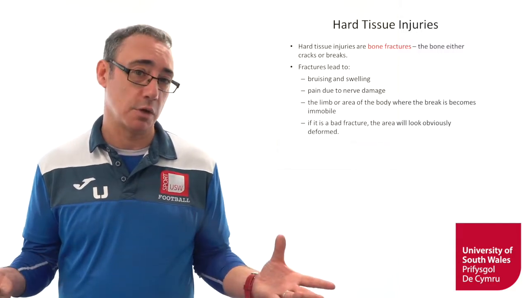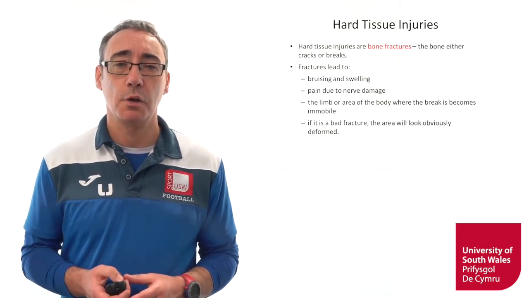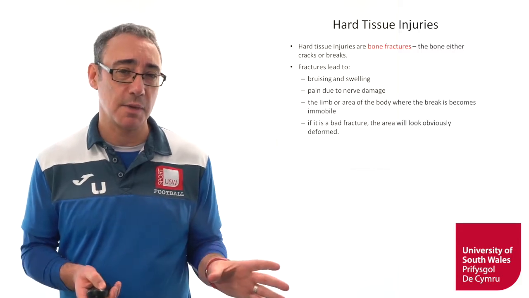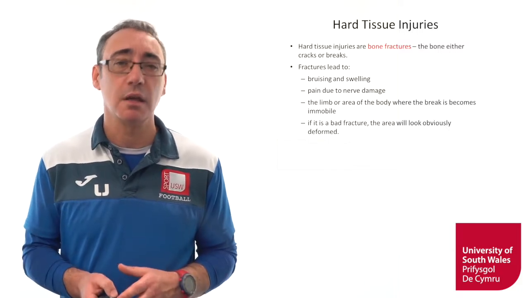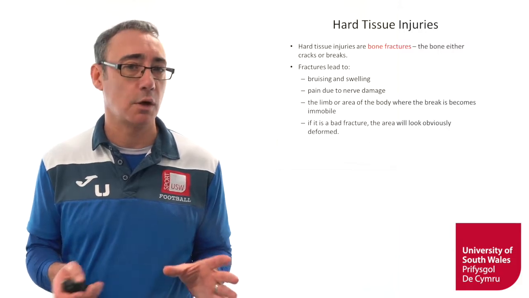We can't move it, in other words, okay? If it's a very bad fracture, well, that area will look obviously deformed, okay? If we were to take a look at the image of Djibril Cissé and the really bad injury he received while playing for France, you'll see quite clearly what I mean by deformity, okay? Quite a horrendous image.